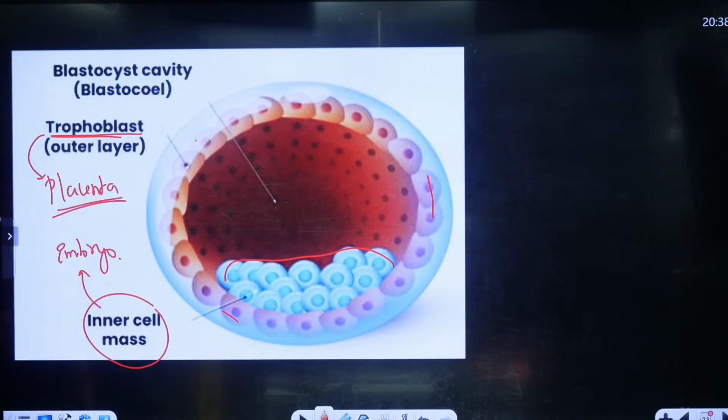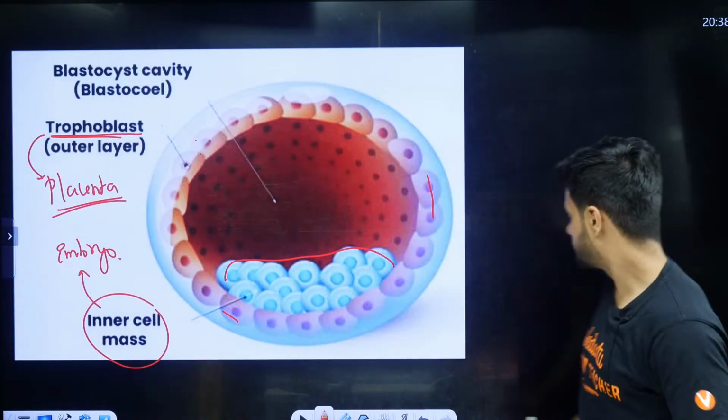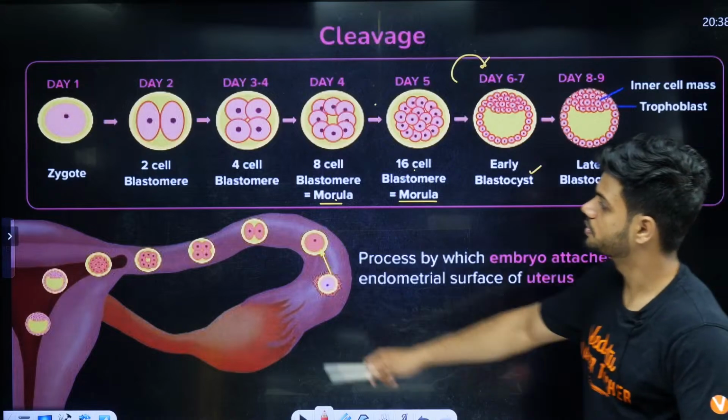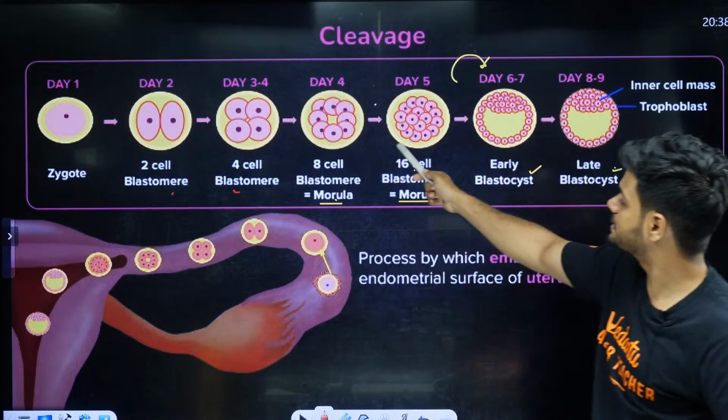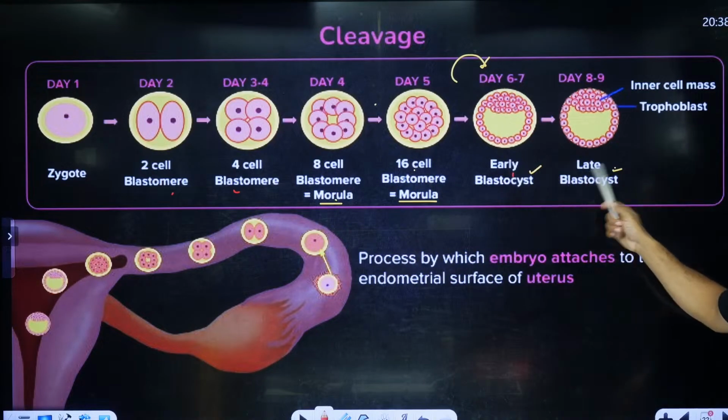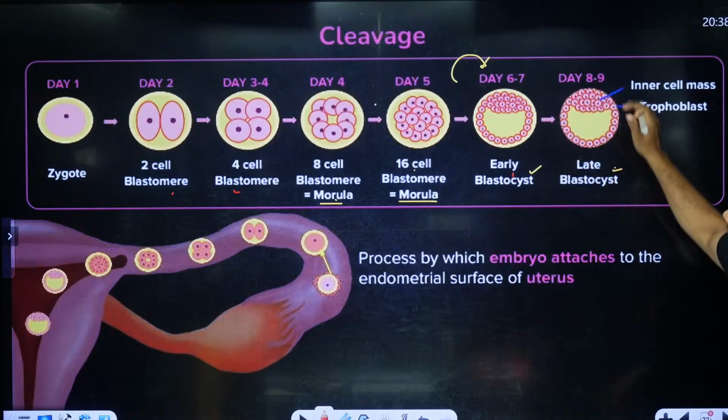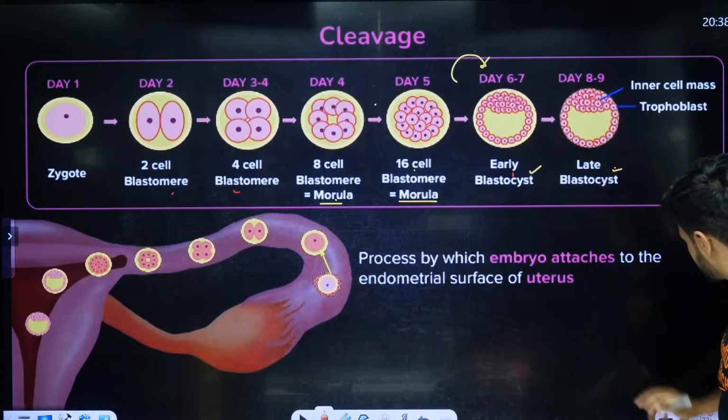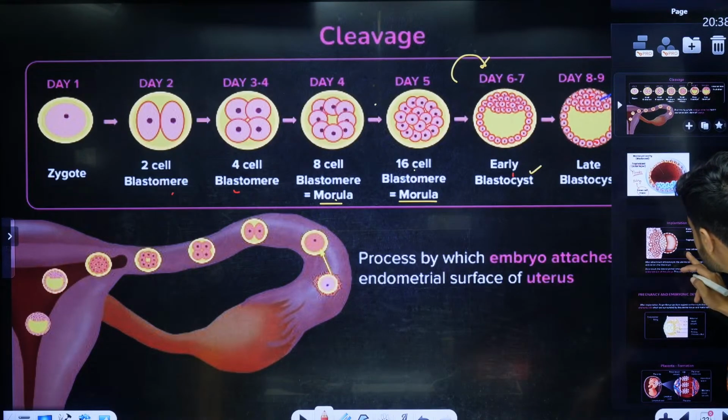So that is the entire development of embryo, from 2 cell to 4 cell to 16 cell to blastocyst formation. ठीक है, to becoming blastocyst। इस तरह से देखो फ्रेंड्स, 2 cell, 4 cell, 8 cell, 16 cell, early blastocyst, late blastocyst, ये blastocyst बन जाएगा। Now students, this blastocyst right now, it can undergo a process called